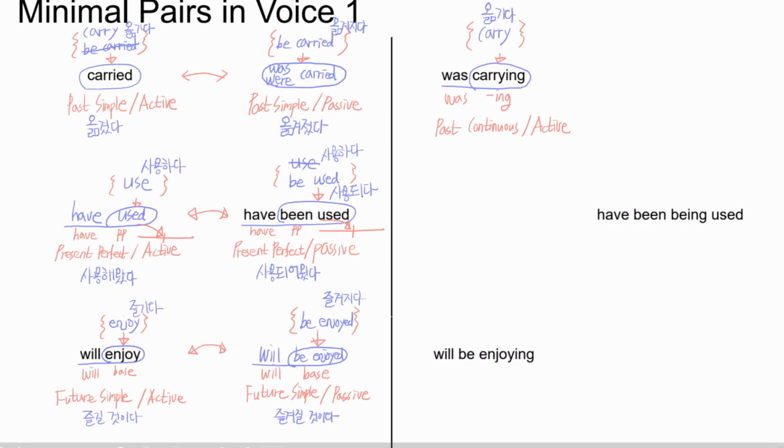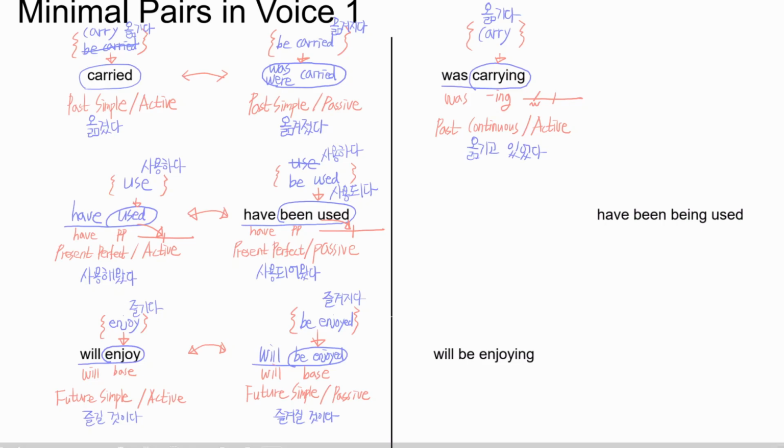옮기다. So 옮기다 in passive continuous. What does it mean? 옮기고 있었다. Because was ing means like this, right? Something that was going on in the past.